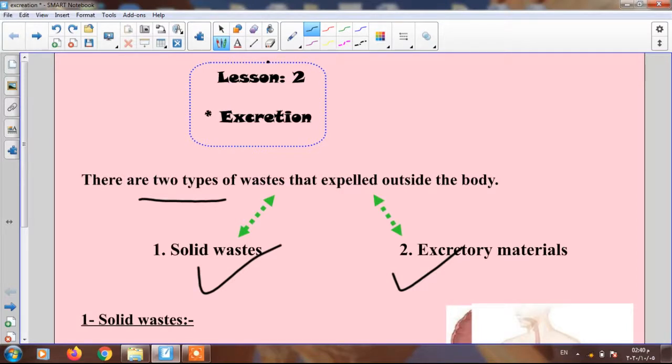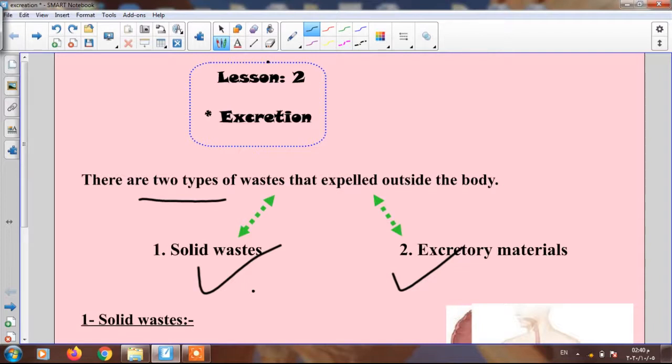I said solid wastes are produced from where? From, yes, excellent. After the blood carries the digested food to the body cells, it leaves the wastes, and this waste is stored inside the large intestine till the body gets rid of it, and this is called solid wastes or feces or stools.